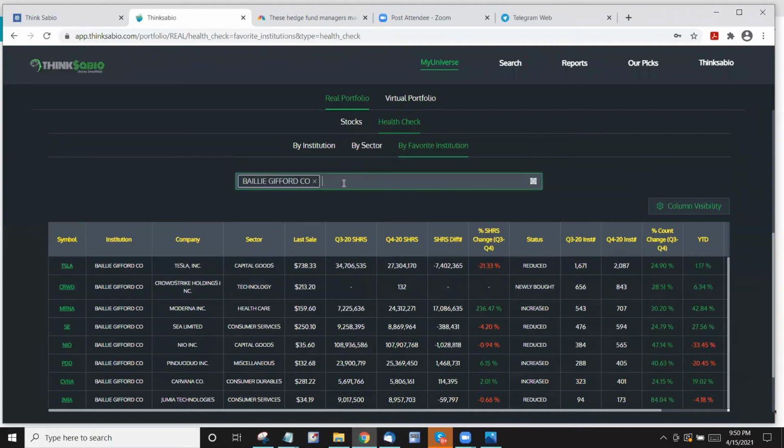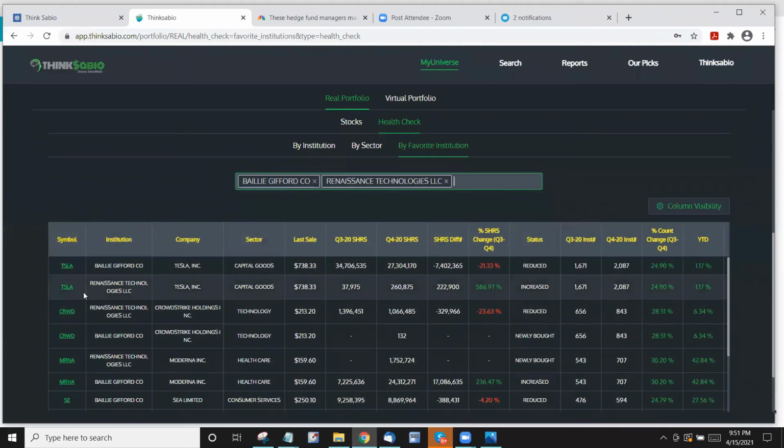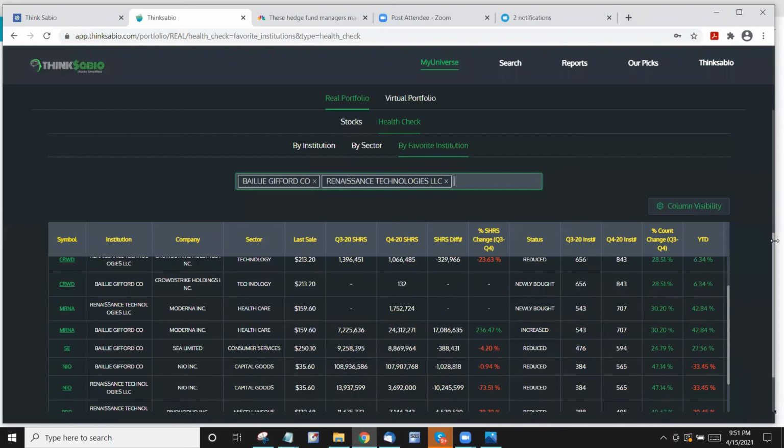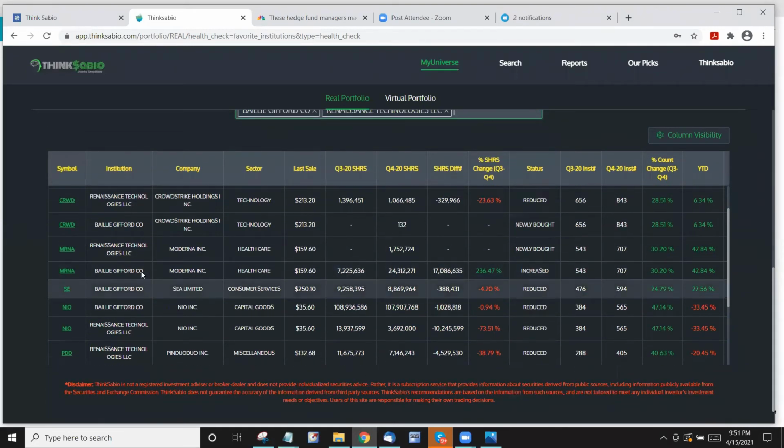I can also enter more than one institution. I want to know anything that Renaissance Technologies has that I have. Renaissance has Tesla too, but what are its shares? So it gives me an idea of my favorite institutions that are in my stocks.